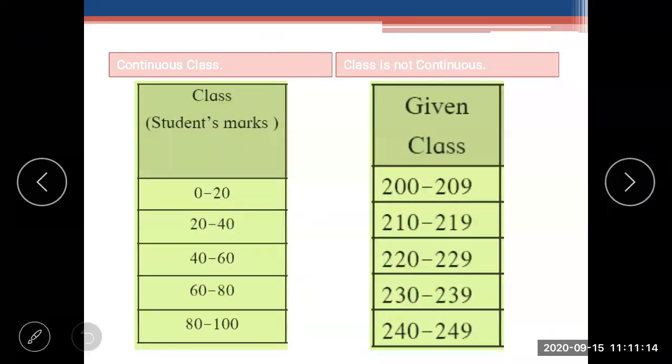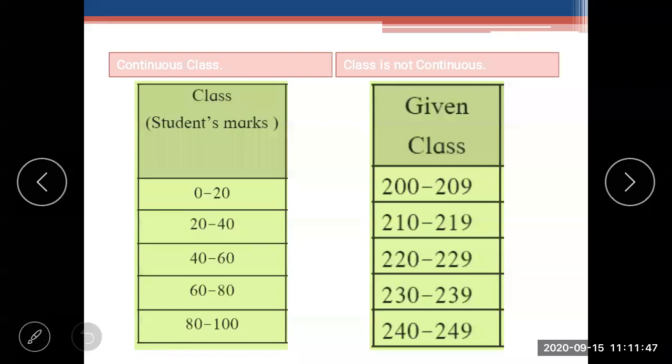Now you can see here, if the class is not continuous. In the first table you can see 0 to 20, 20 to 40. Here the class is continuous. It is called a continuous class. Many students get confused whether it is continuous or not. How do we know? Here in 0 to 20, 20 is the upper limit.